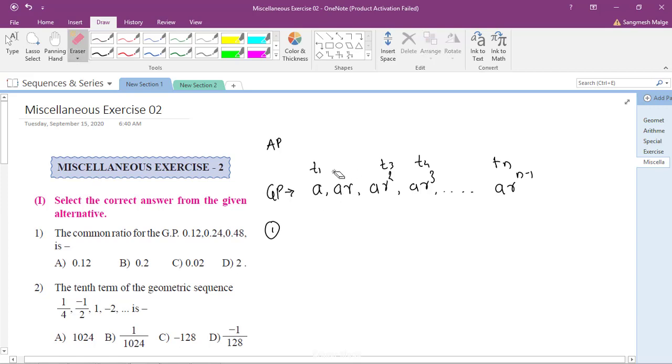Okay, so this r is always calculated as T2 by T1. So it is T2 by T1. So AR by A, if you do, A and A cancel, so we get R. So this is nothing but the common ratio in any GP. So first question we will be looking at. What is the common ratio of the GP they are asking? See, it is the first T1, it is T2, it is T3 and so on. So how do you find out the common ratio R? R is equal to what? It is T2 by T1 always.